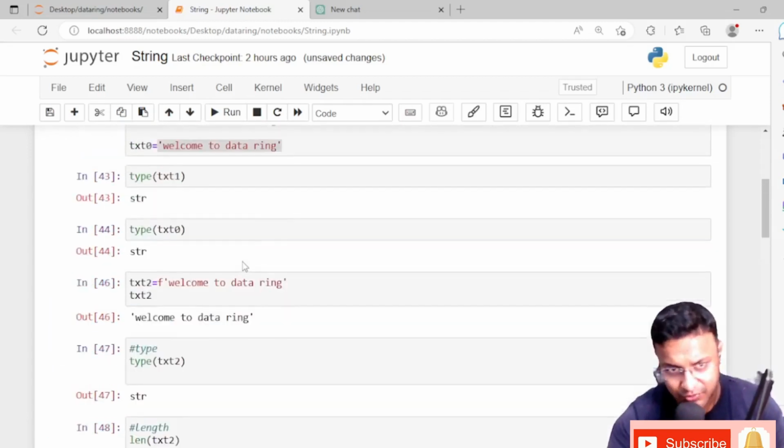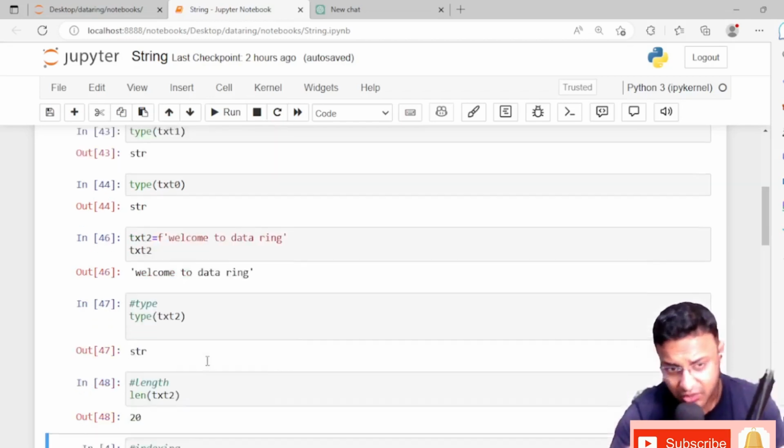If you see here, if we count how many letters are there inside this sentence: 1 2 3 4 5 6 7 8 9 10 11 12 13 14 15 16 17 18 19 and 20. There were 3 spaces, and 17 letters inside of that. Okay, just count it and you'll find the same. And this notebook's GitHub link will be given in the description box. You can find it over there, right?